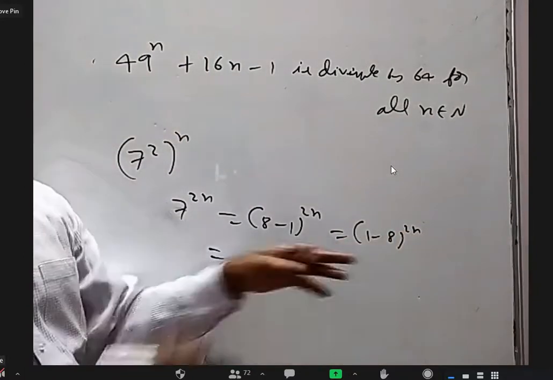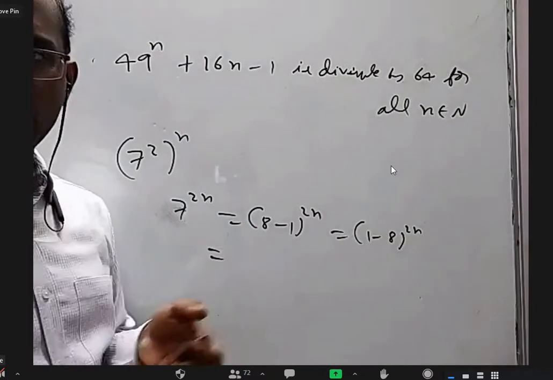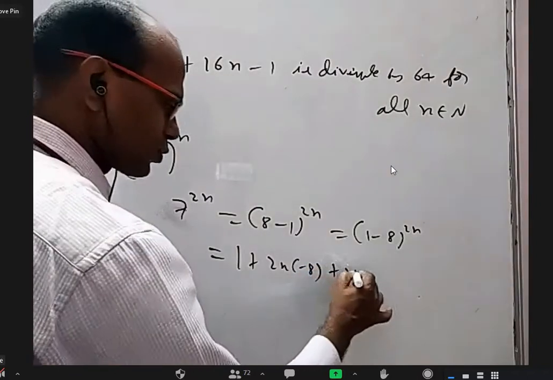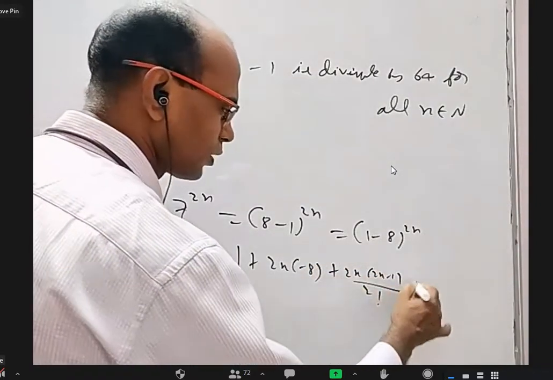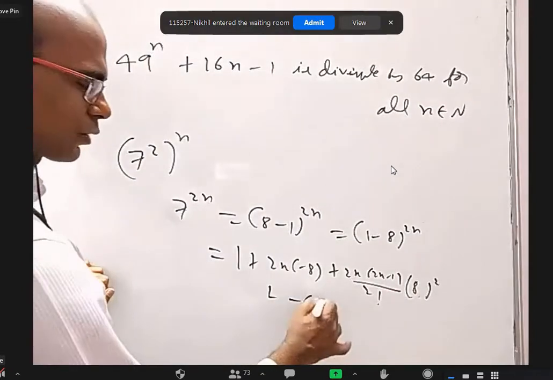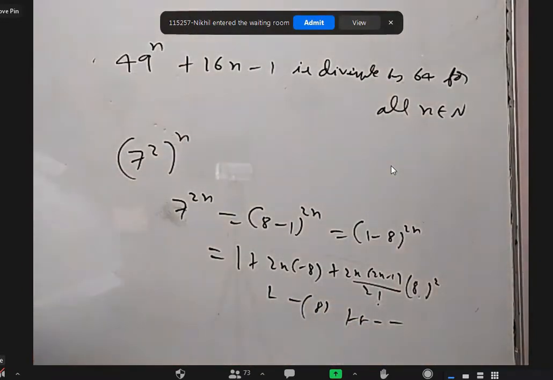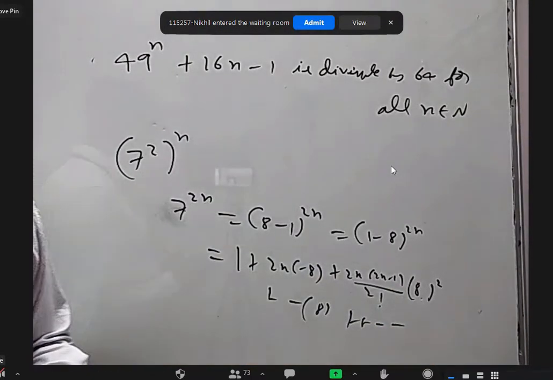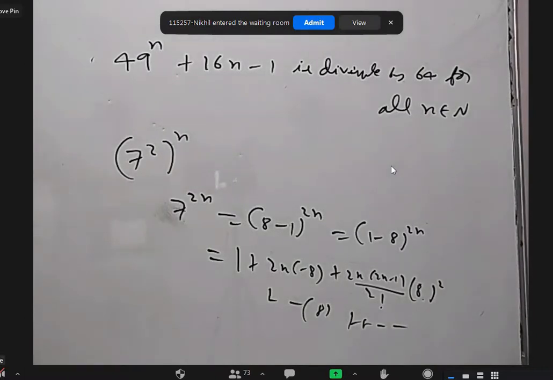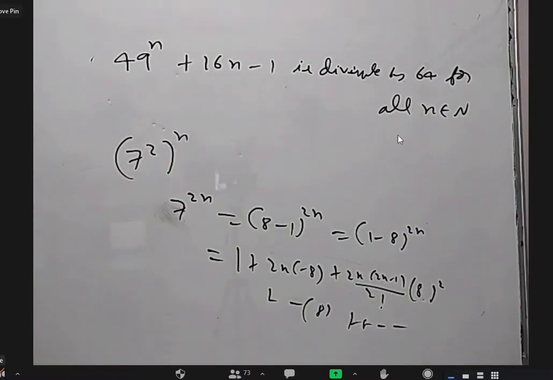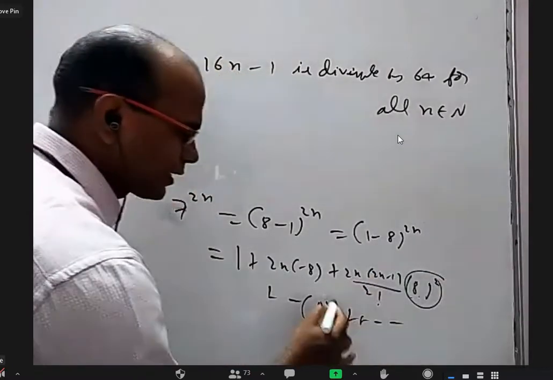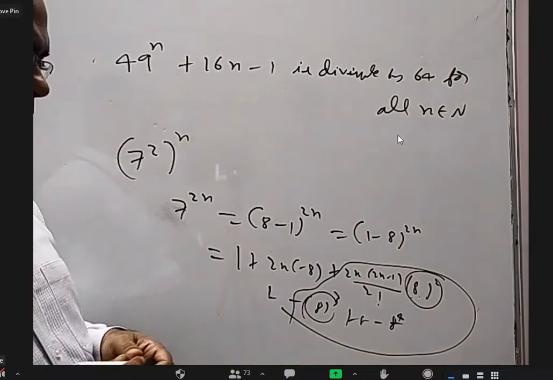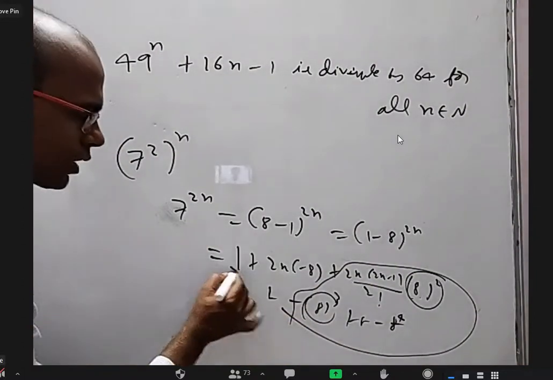Now when I expand based on the binomial theorem that I gave earlier, if somebody doesn't know about it, don't worry. This will come: 1 plus 2n into minus 8 plus 2n into 2n minus 1 by 2 factorial into 8 whole square. Next something into 8 cube, something into 8 power 4. Like this it will come. You know, in binomial theorem, we'll get x here, x square here, x cube here, x power 4 here, and so on. Now, here 8 square is there, here 8 cube is there, here 8 power 4 is there. In all these things, can I take 8 square common? Yes, sir.